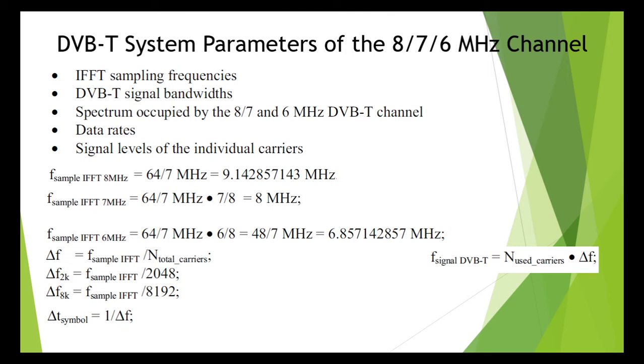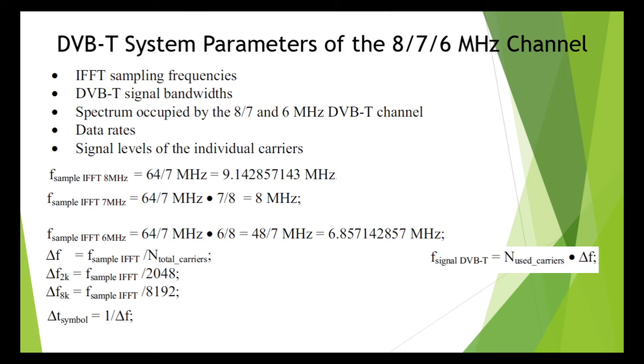For example, delta F is equal to sampling frequency divided by total number of carriers. So for 2K, sampling frequency of IFFT divided by 2048. For 8K, it's very easy to find out delta F. That is sampling frequency divided by 8192.